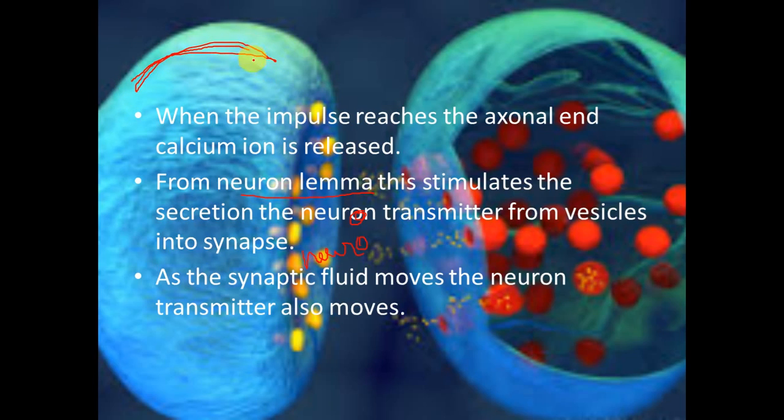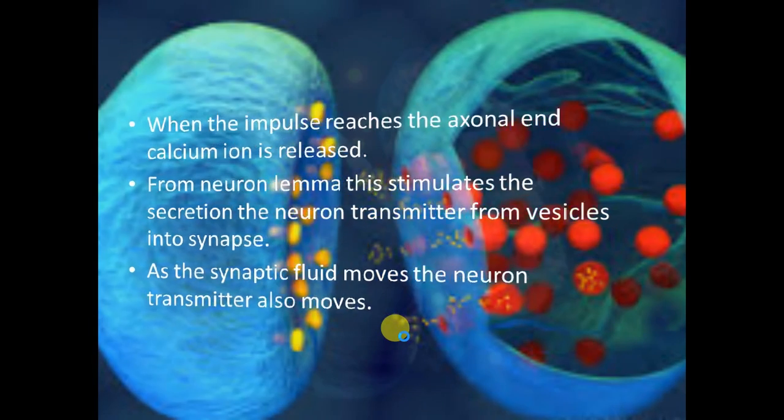This neurolemma secretes the neurotransmitter. The neurotransmitter combines with the impulse and travels in this fluidic medium, and finally it reaches the dendrite part of the other neuron. The synaptic fluid also moves the neurotransmitter.